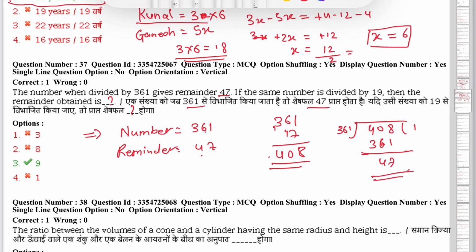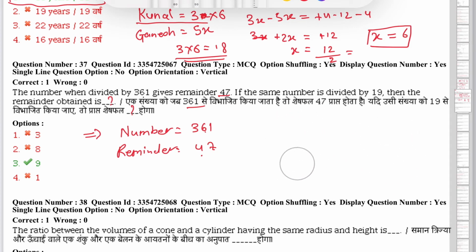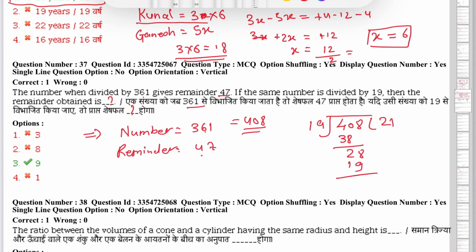Now what they are asking is, when the same number, this number, is divided by 19, then the remainder is? So now the number which we have got is 408, and when this number is divided by 19, what will be the remainder? This is the question. So we will divide it, 2 times 38, 2 28, 1 time 19, and 9 will remain. Okay, so 9 is the answer, the remainder.